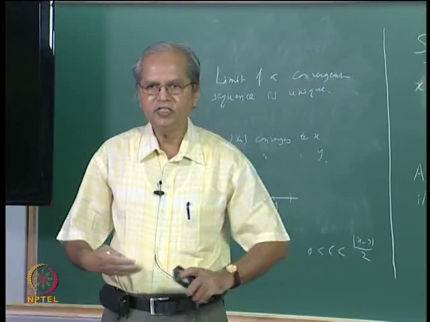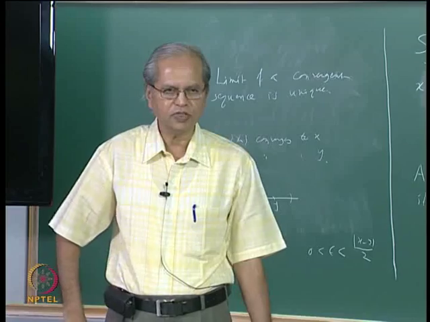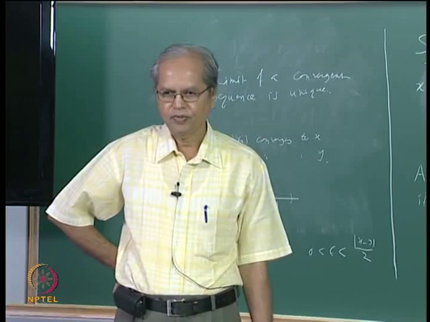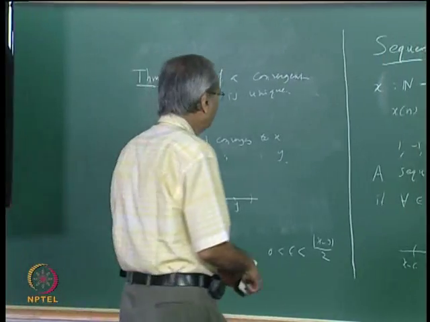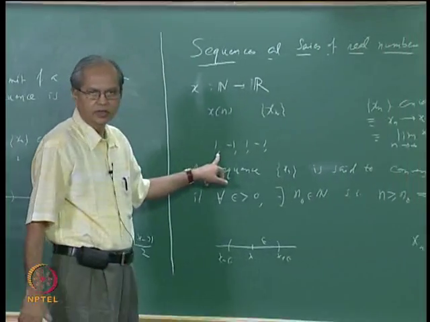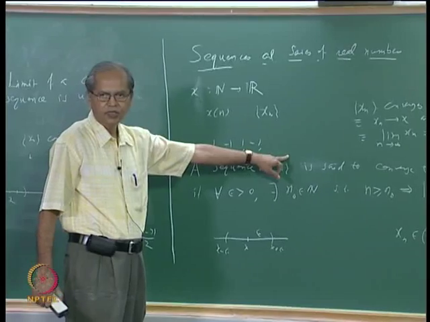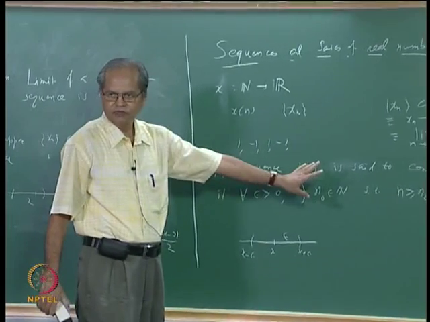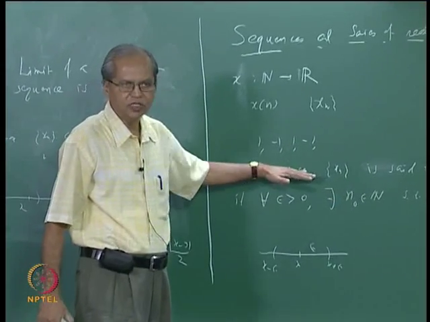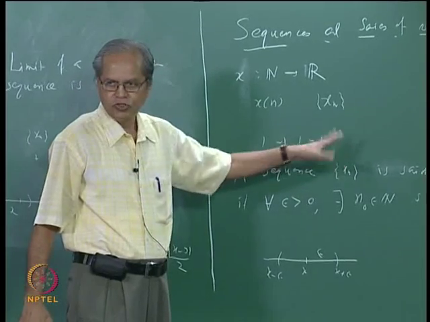Now does that give an easier method to show that a sequence does not converge? For example, look at this sequence. Take x1, x3, x5 etc. That is a constant sequence 1, so here you have a subsequence which converges to 1.